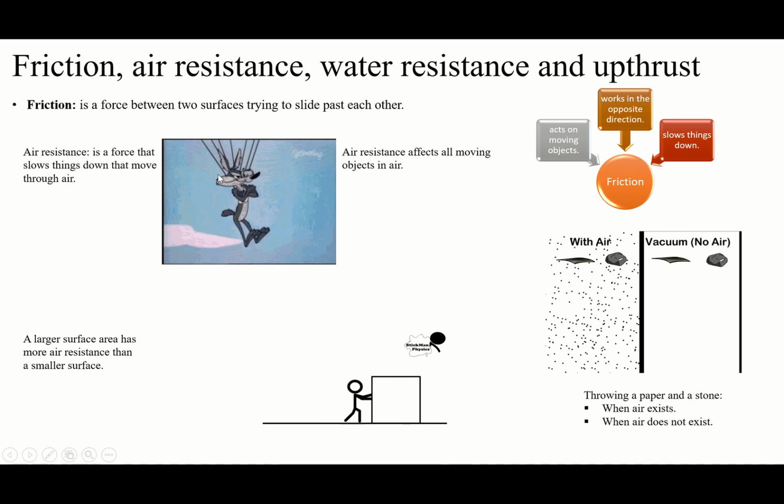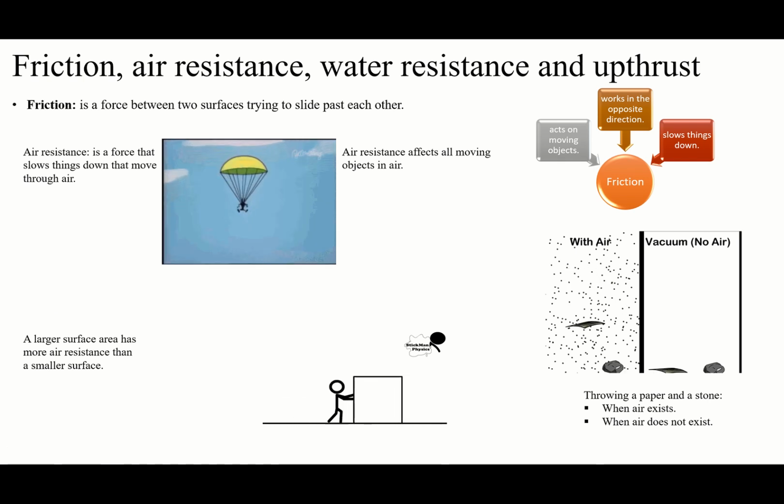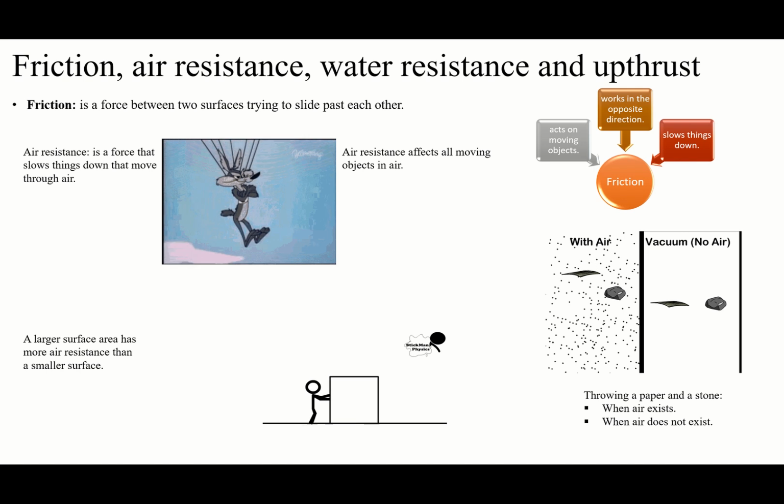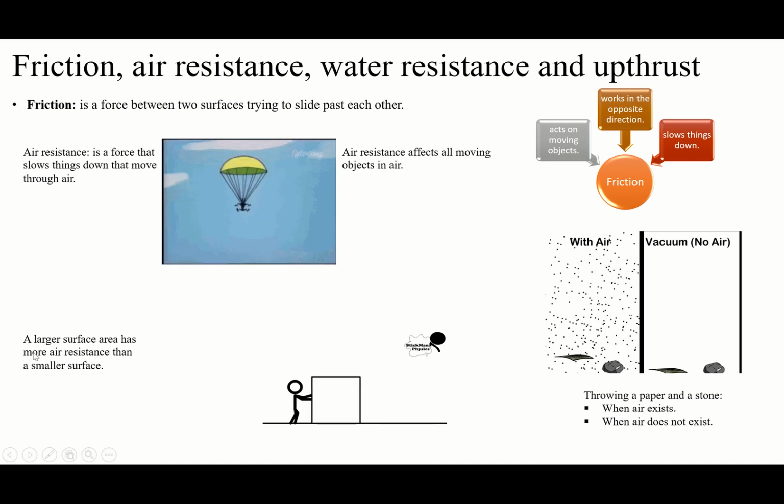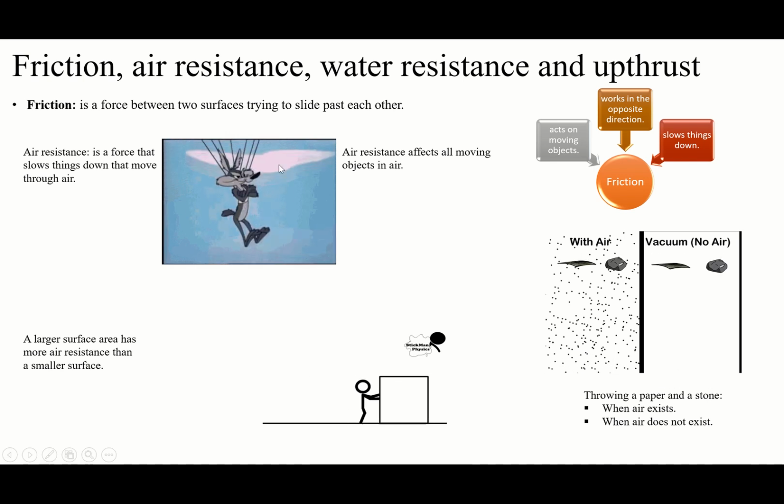What about air resistance? What is going to make the air resistance more? The large surface area has more air resistance than a smaller surface. If we make this parachute smaller, this one is going to be faster. Why? Because the air resistance pushes it up continuously.